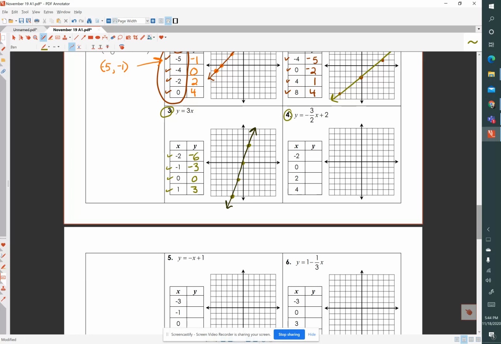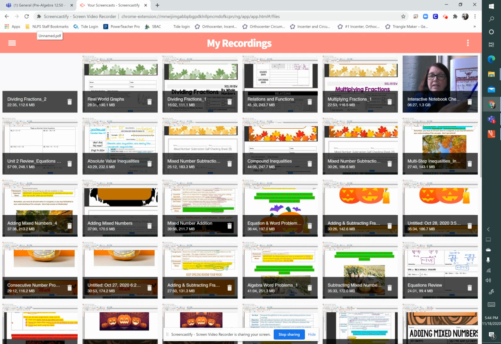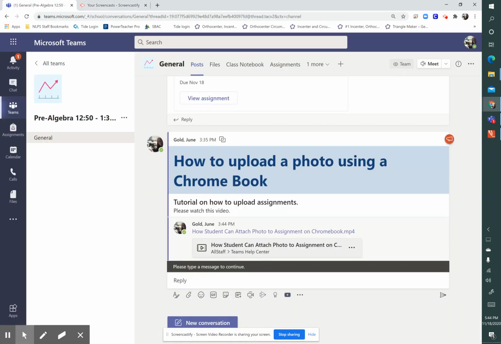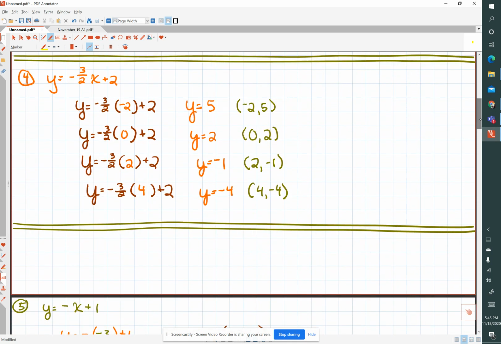So let's look at number 4. Y equals -3/2 x plus 2. Remember, encase x in parentheses for your substitution. So number 4. Sorry about that. Get back to my number 4. Okay, so y equals -3/2 x plus 2.